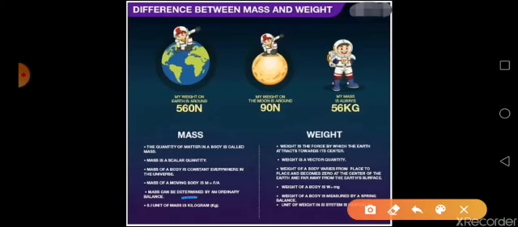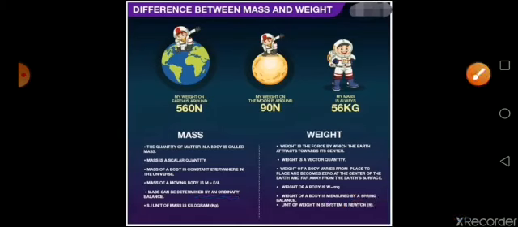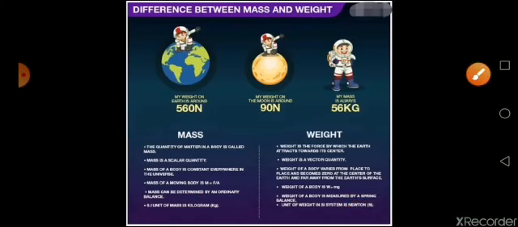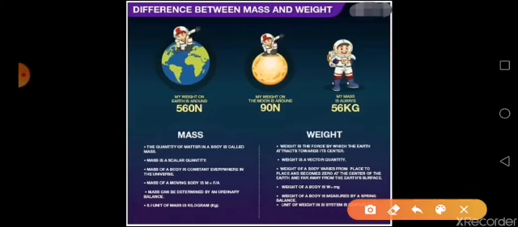Mass you can measure it using an ordinary beam balance, whereas weight of a body you can measure it using a spring balance. Right? Now coming to the last difference, that is with regard to your SI unit. SI unit of mass is kilogram, whereas the SI unit of weight is Newton. Clear? So this is all about the difference table between mass and weight.